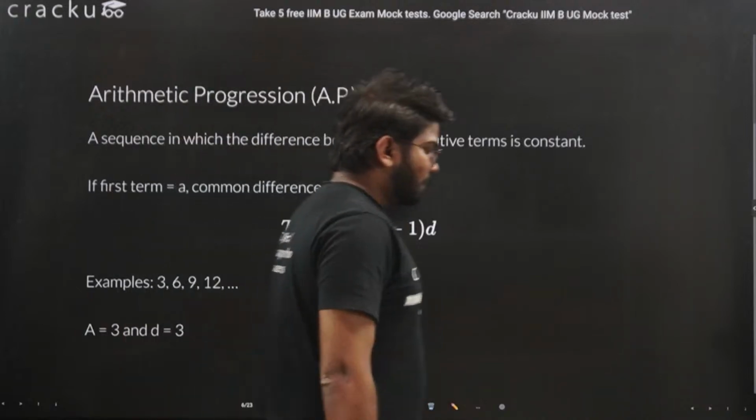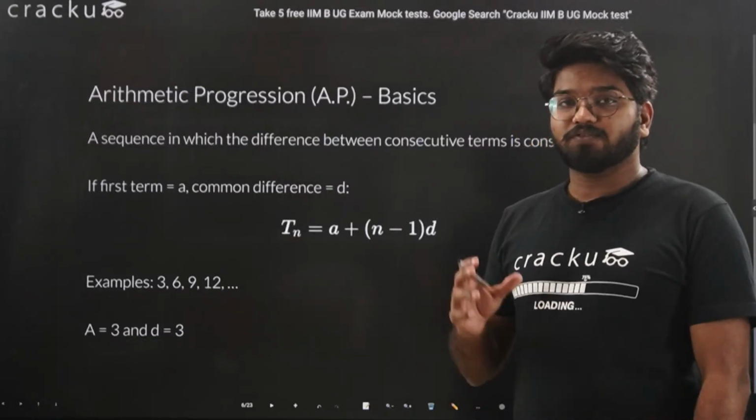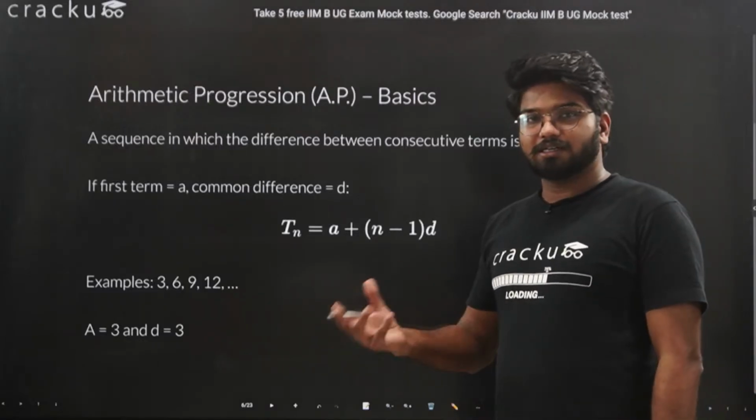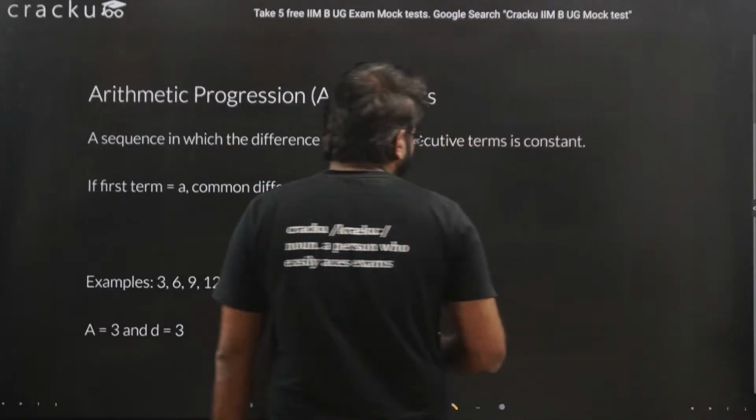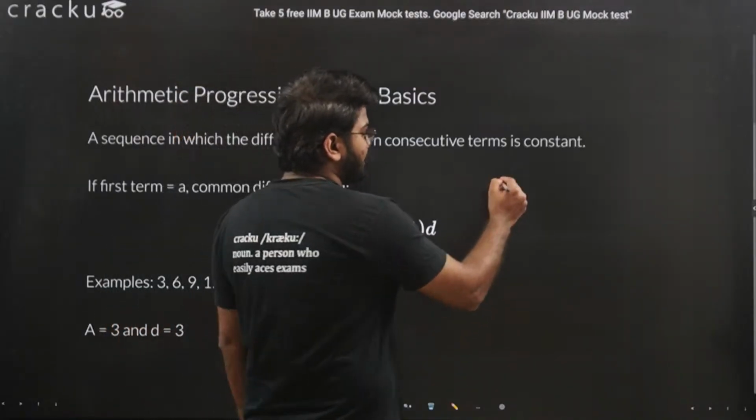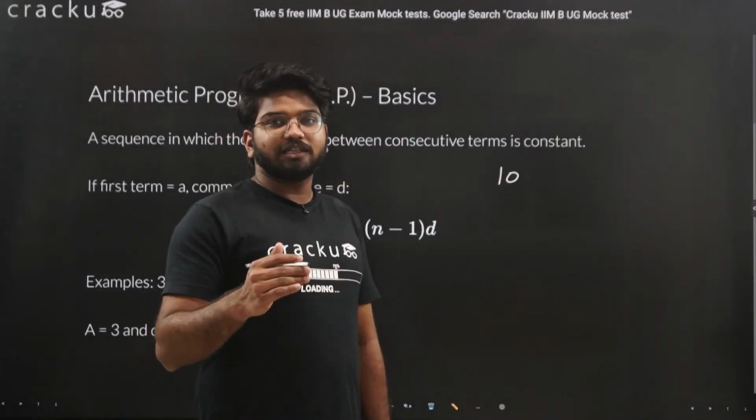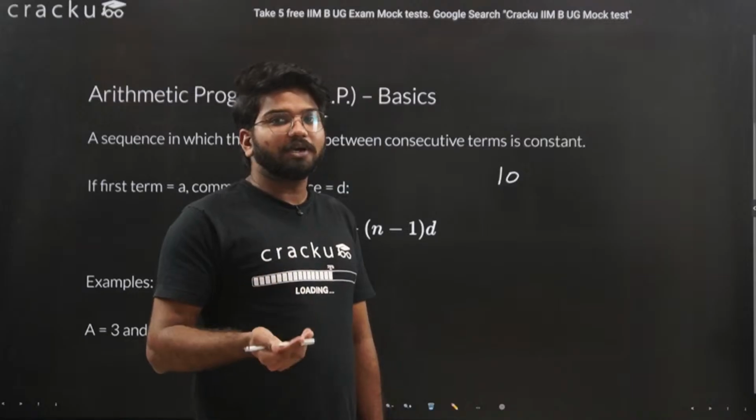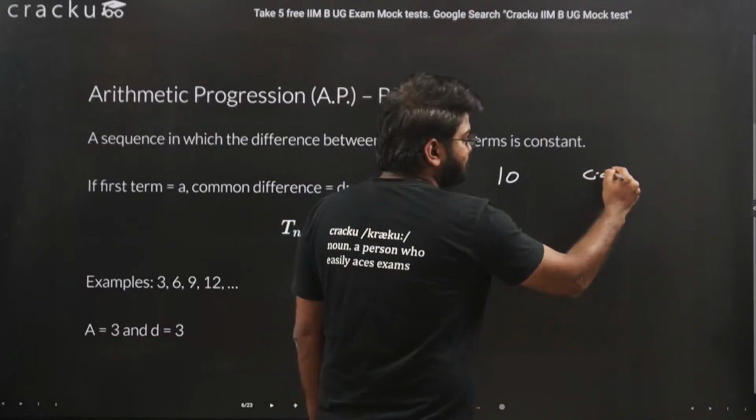Now, how do you define a general term of a progression, specifically an arithmetic progression? We have a particular formula for this, but we will not directly follow it. We will understand how the formula is created. Let's say the first term, the starting term of the progression, is 10, and the difference between 2 terms, generally referred to as the common difference, is 5.